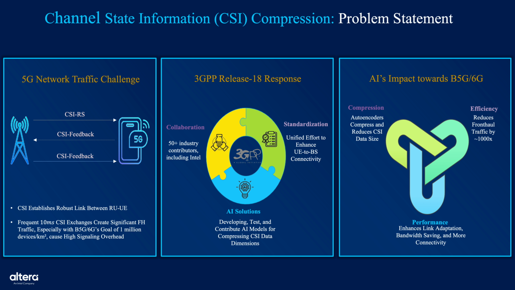Finally, on the right, we see AI's transformative impact on the problem. AI models, particularly autoencoders, compress CSI feedback with remarkable efficiency, reducing fronthaul traffic by up to 100 or 1,000 times. This not only cuts overhead, but also improves link adaptation, saving bandwidth and unlocking broader connectivity, all critical for realizing the goals of beyond 5G and 6G networks.